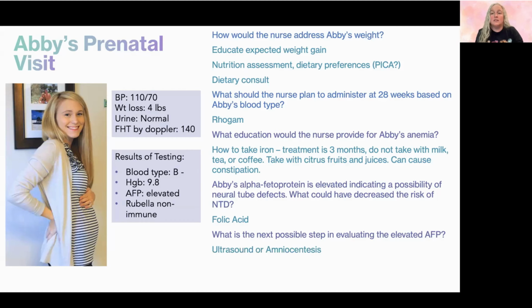And so we can start this with an ultrasound and see if we see any signs of neural tube defect on ultrasound. The other thing that can be done here is an amniocentesis. An amniocentesis is where we actually go in and take out some amniotic fluid. So this is invasive. They use an ultrasound to watch where the needle is going in, and they take a little bit of amniotic fluid out with a needle, and then they can look at that and tell definitively if the baby has a neural tube defect.